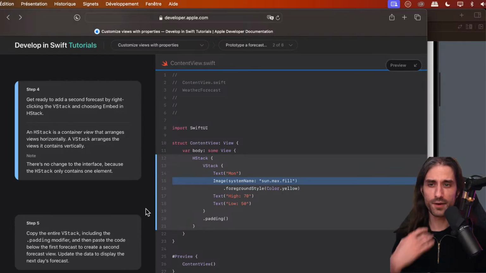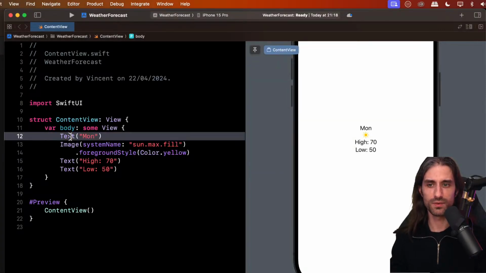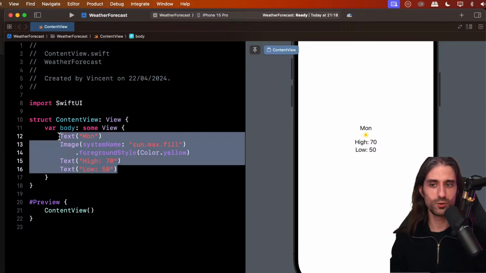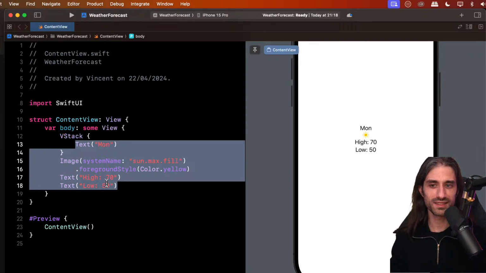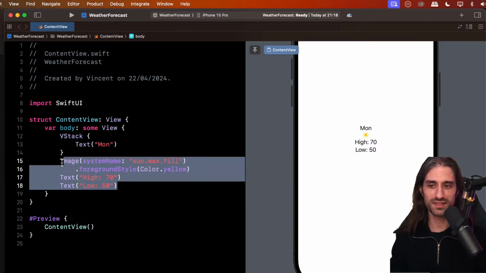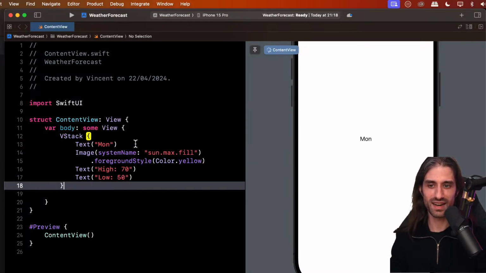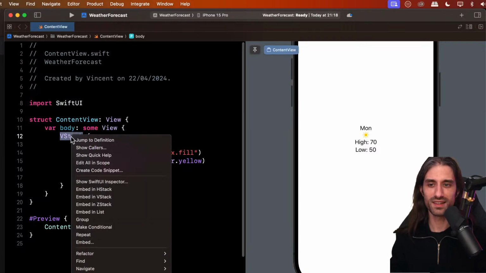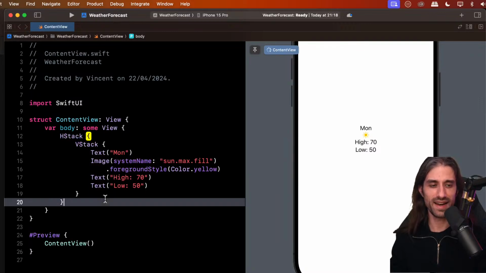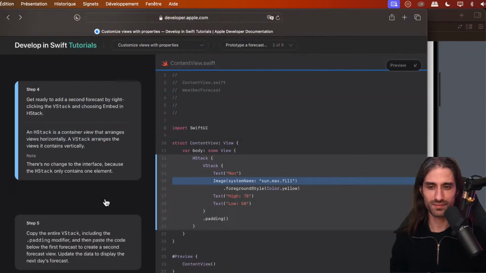Next step, we get ready to add a second forecast by right-clicking on the VStack and choosing Embed in HStack. Actually, I removed the VStack also. So first, I need to put my code inside a VStack. So I right-click, Embed in VStack. Actually, I need to move the rest inside the VStack, like that. All right. My bad, I should have kept the VStack. And then I right-click the VStack and I embed it into an HStack, like that. All right.